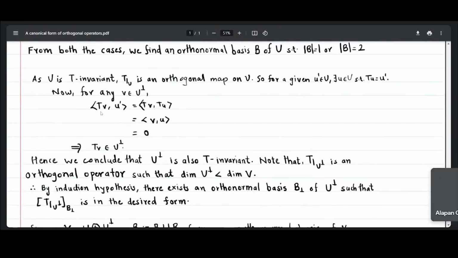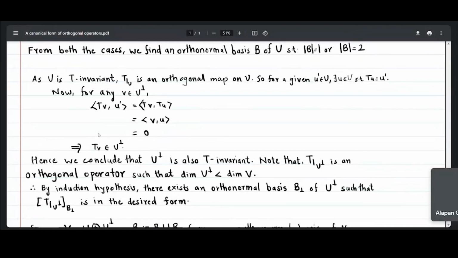So I am starting with the inner product of TV with U dash. That is nothing but the inner product of TV with TU. Since our map is orthogonal, this will imply that the inner product of TV with TU is the same as the inner product of V with U. And since U was from subspace U and V was from U perp, by the definition of orthogonal complement, we will get the inner product of TV with U dash is equal to 0.